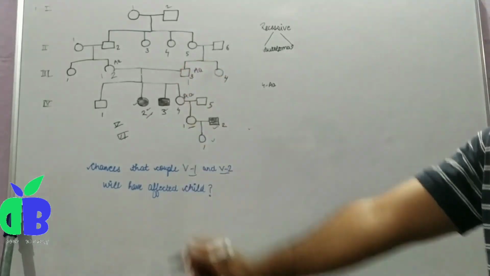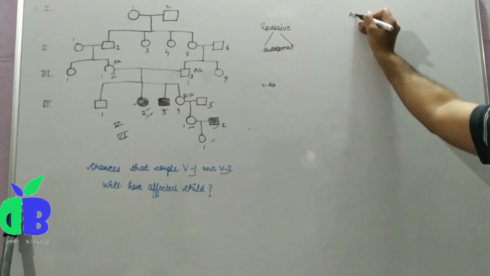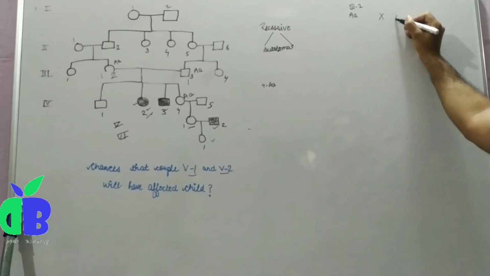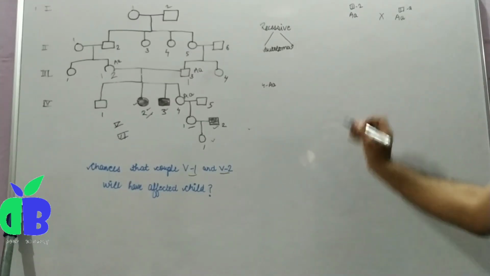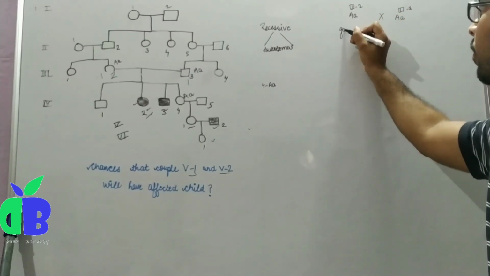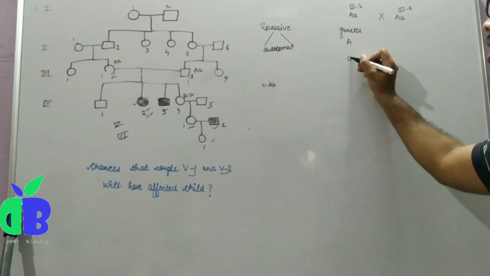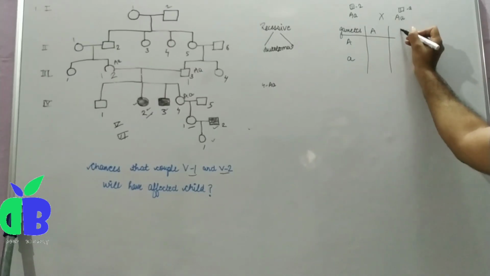Now we will cross 3-2 and 3-3. 3-2 is heterozygous in nature, and 3-3 is also a heterozygous parent. If we make a Punnett square, the gametes will be capital A, small a, and capital A, small a.